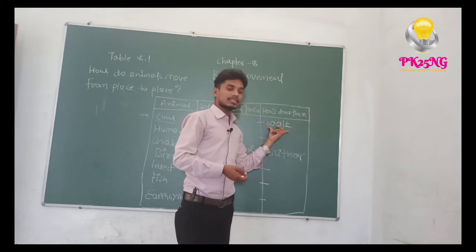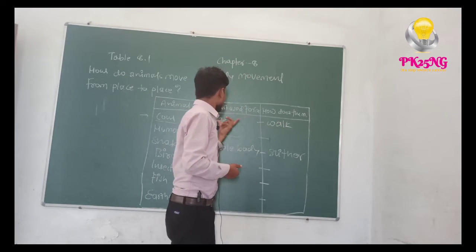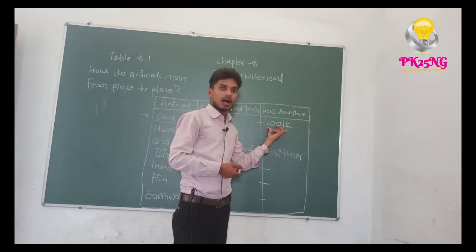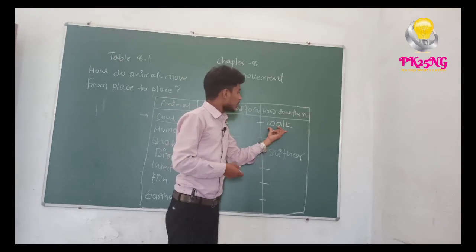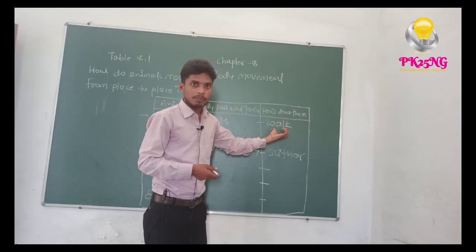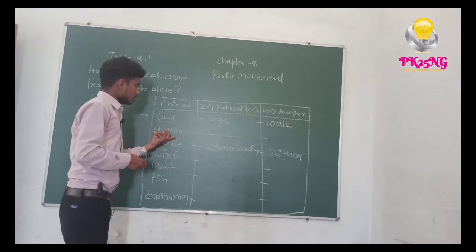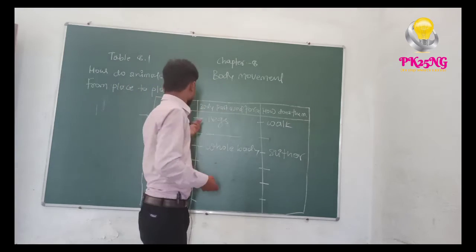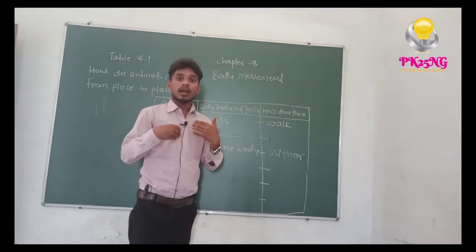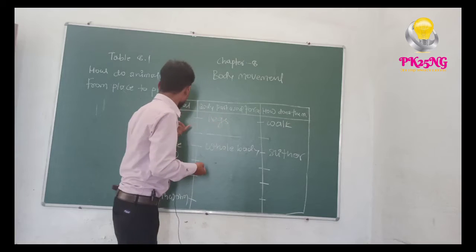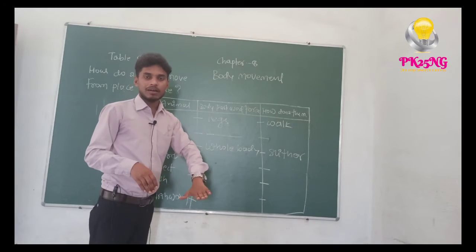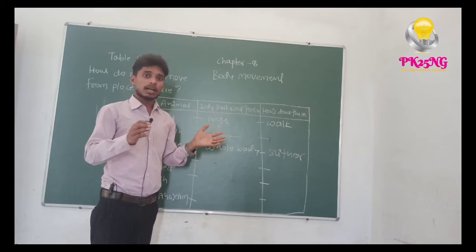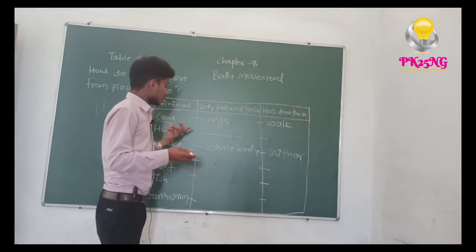And how does this happen? With the help of legs, the cow walks and travels from one place to another. Okay, the second one is human, like us. In the human category, children, adults, male and female all come under human.